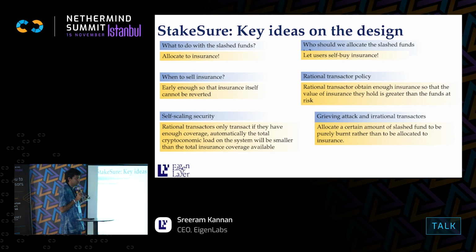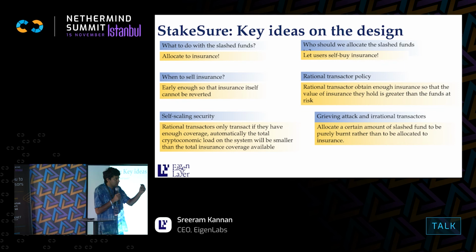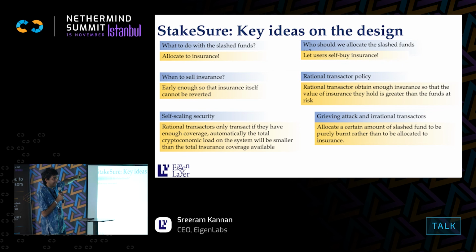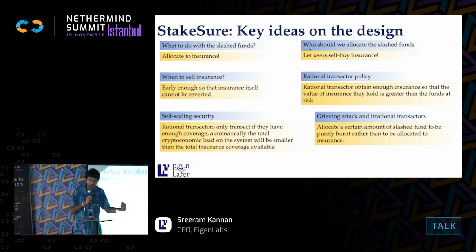Why? Because that's the most neutral thing we know how to do, right? But this loses the nuance of who's the harmed party and who we should be compensating for the loss that this attack entailed. So that's what we want to do. We want to go and find the guy who suffered a loss and then compensate them. How do we do this? We allocate the slashed funds to insurance. Insurance is part of the protocol. It's not like a third party sitting out and selling insurance. It's a default part of the staking protocol.